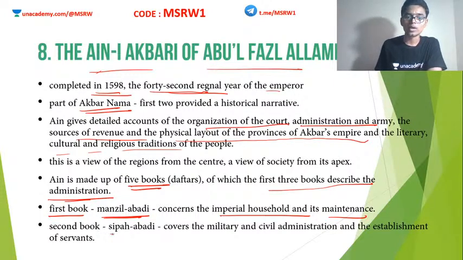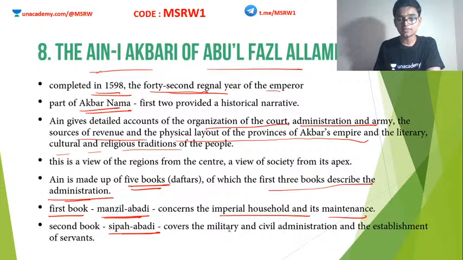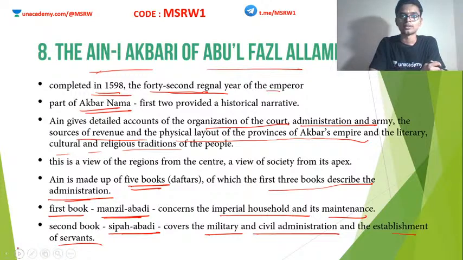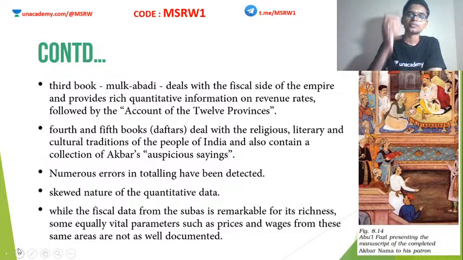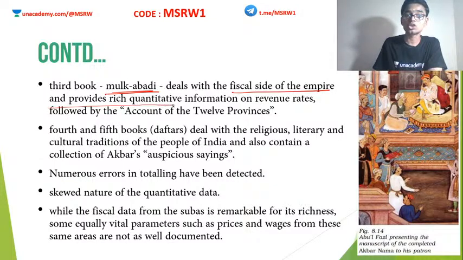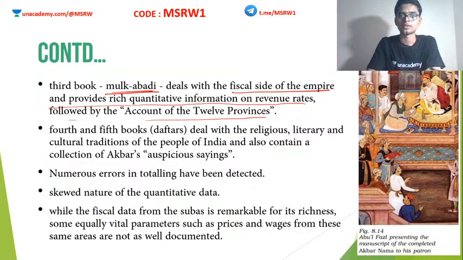The second one is known as Sipah Abadi, and this deals with military and civil administration and the establishment of servants. The third book, known as Mulk Abadi, deals with the fiscal side of the empire and provides rich quantitative information about revenue rates, followed by the accounts of 12 provinces. So regarding the economy, the fiscal and monetary developments in the Mughal Empire during Akbar's reign, it is written in the Mulk Abadi, the third subdivision of Ain-i-Akbari.